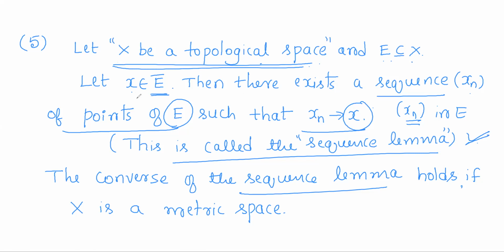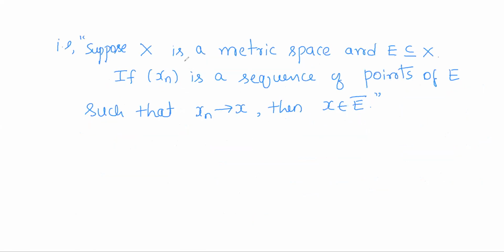What this statement says is, whenever x belongs to E closure, then there is a sequence xn converging to x. So the converse of this will be: if there is a sequence xn of points of E converging to x, then x belongs to the closure of E. So this becomes the converse of the sequence lemma, and it holds only if X is a metric space.